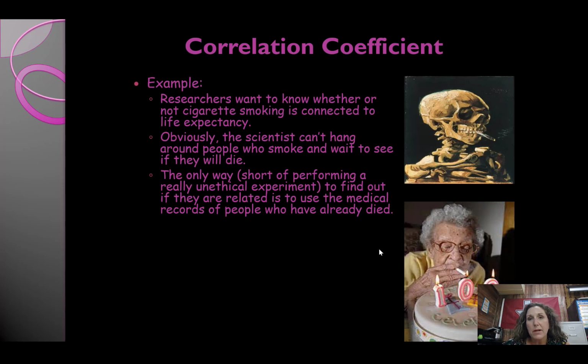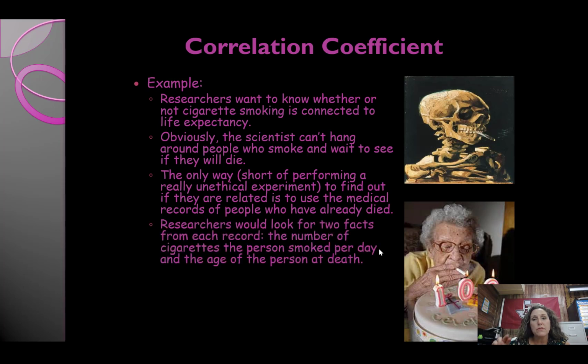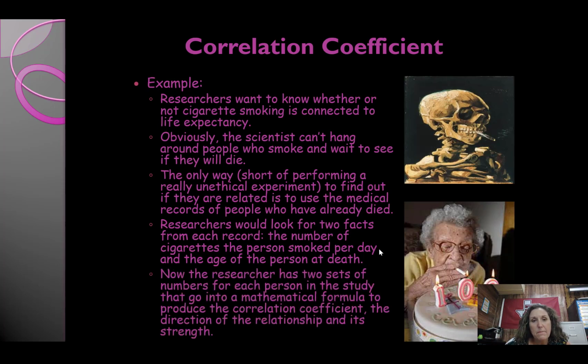So you go through the medical records of people who have died and isolate the cause of death, see if they were smokers, see when they died. Researchers will look for two things: the number of cigarettes a person smoked and the age of their death. That's all they're looking at, okay? Now the researcher has two sets of numbers for each person in the study that go into a formula, which I'd never ask you to do, to produce a correlation effect.